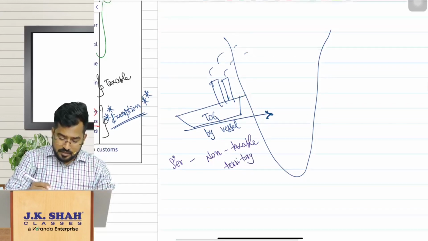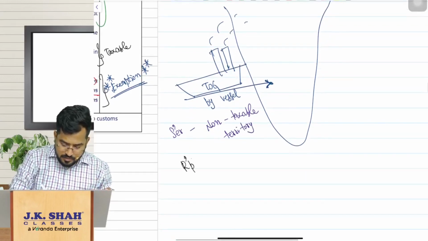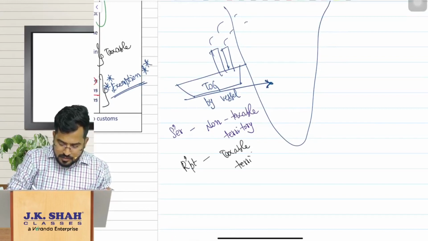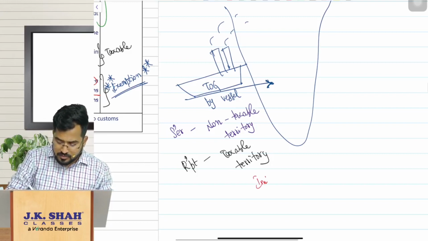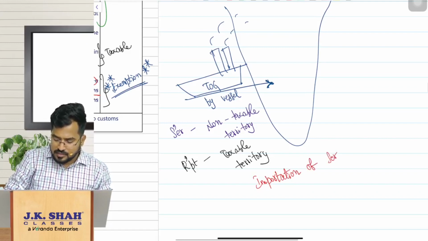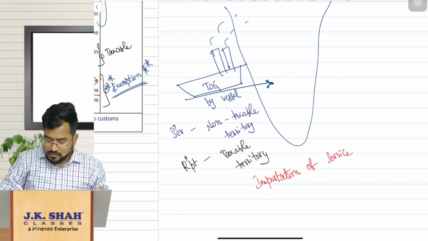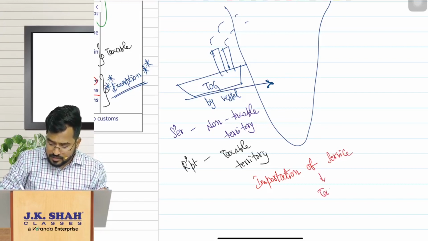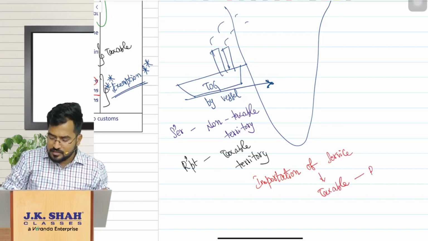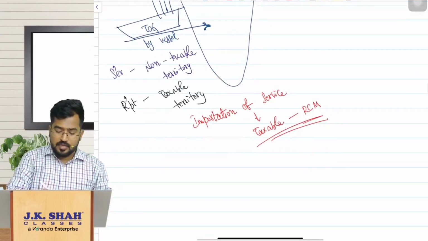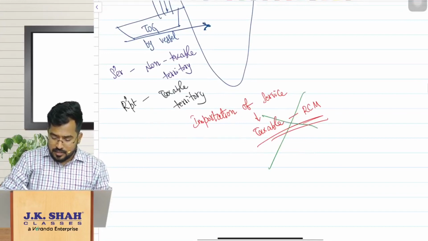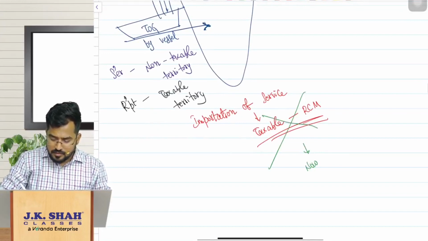But where is the recipient? The recipient is in taxable territory. So can I call this importation of service? Yes, sir, we can happily call it importation of service. And importation of service earlier was taxable and hence the recipient was liable to pay GST. But now the amendment is that it is exempt.